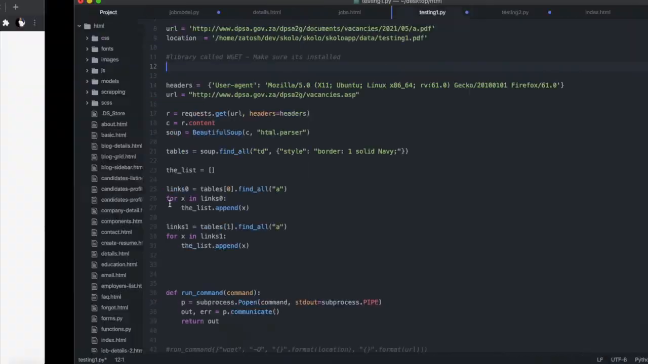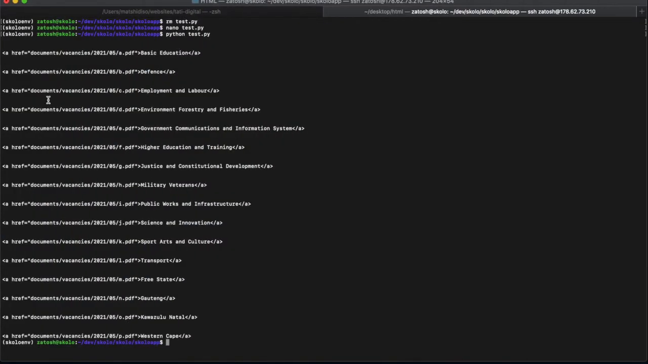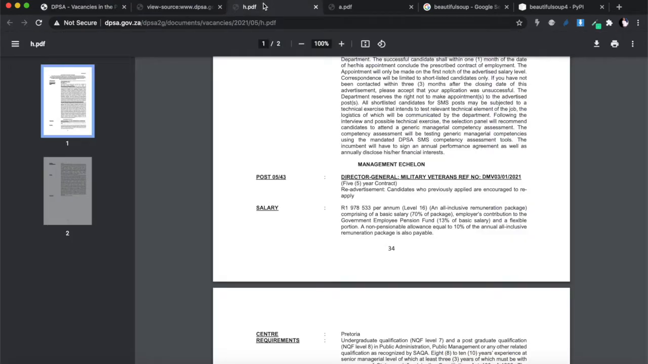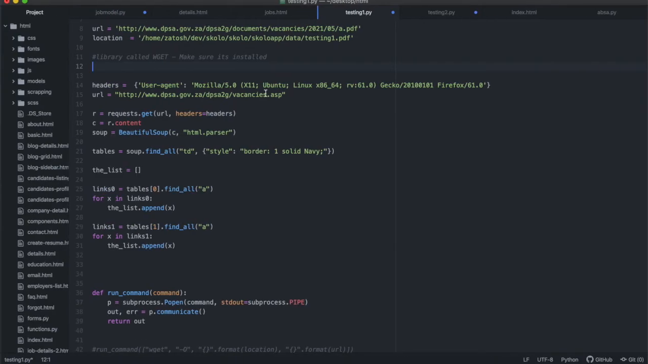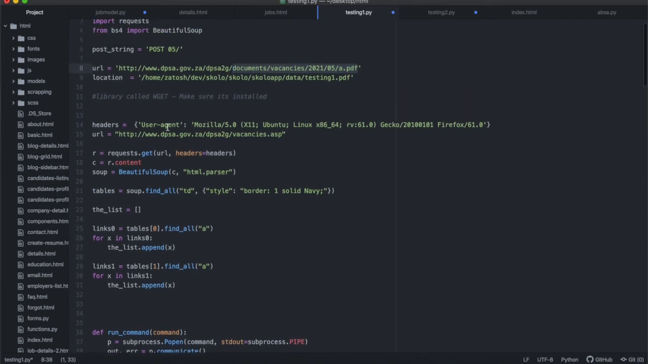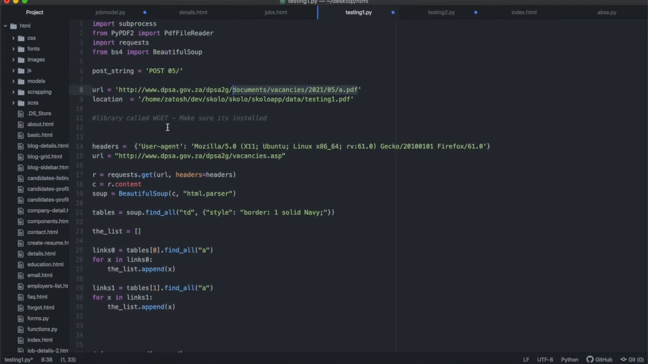But if you look at the links again, it actually starts with documents, vacancies, and so on. This is not a full URL that you can click on. If you look at an example document's URL, this part is what you're getting. So I'm getting only this part, but the first part is exactly the same for all the documents. That's why I specified this as my base URL.